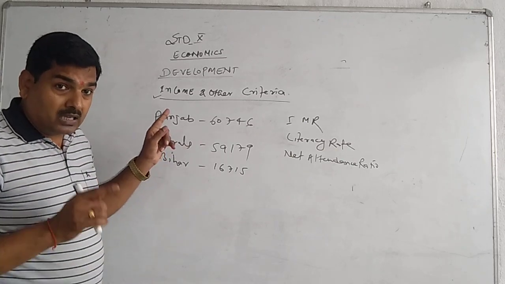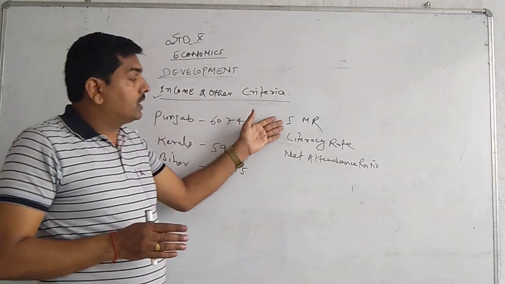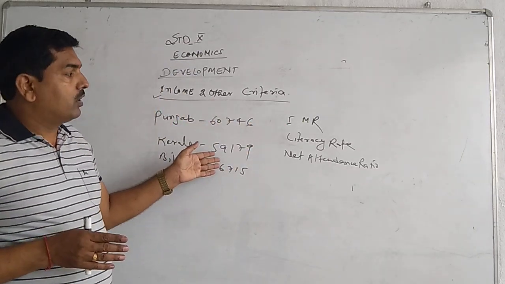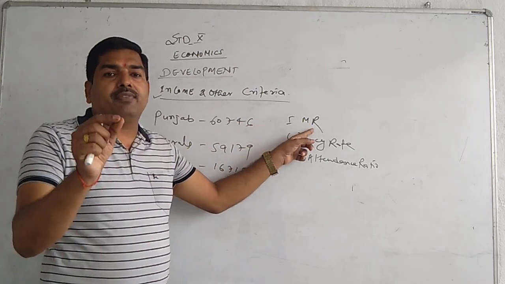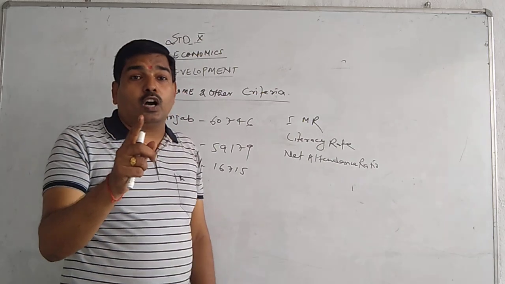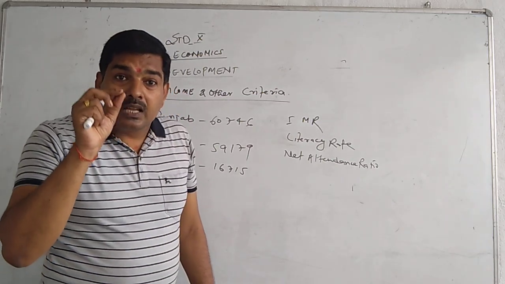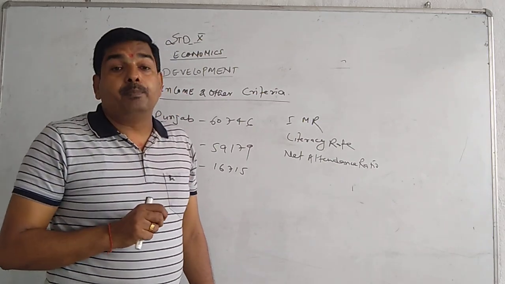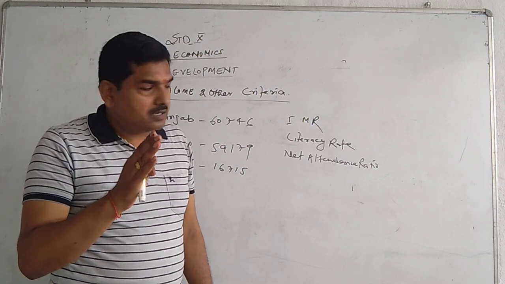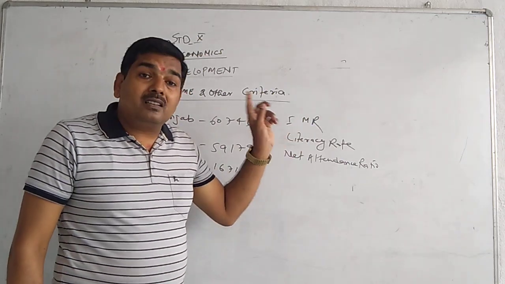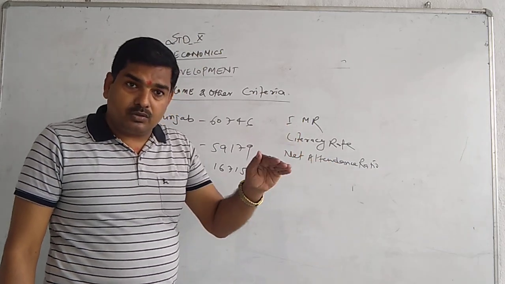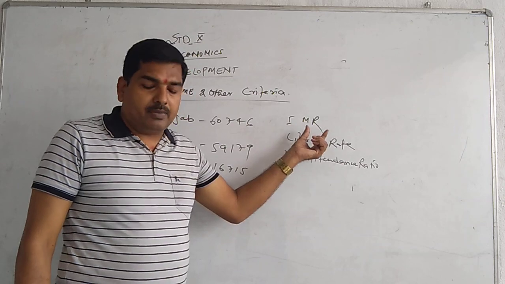So we move to comparing the standard of these three states on the basis of IMR, infant mortality rate. That means the death ratio per thousand babies born every year. Understand? The death ratio per thousand live babies is known as IMR.